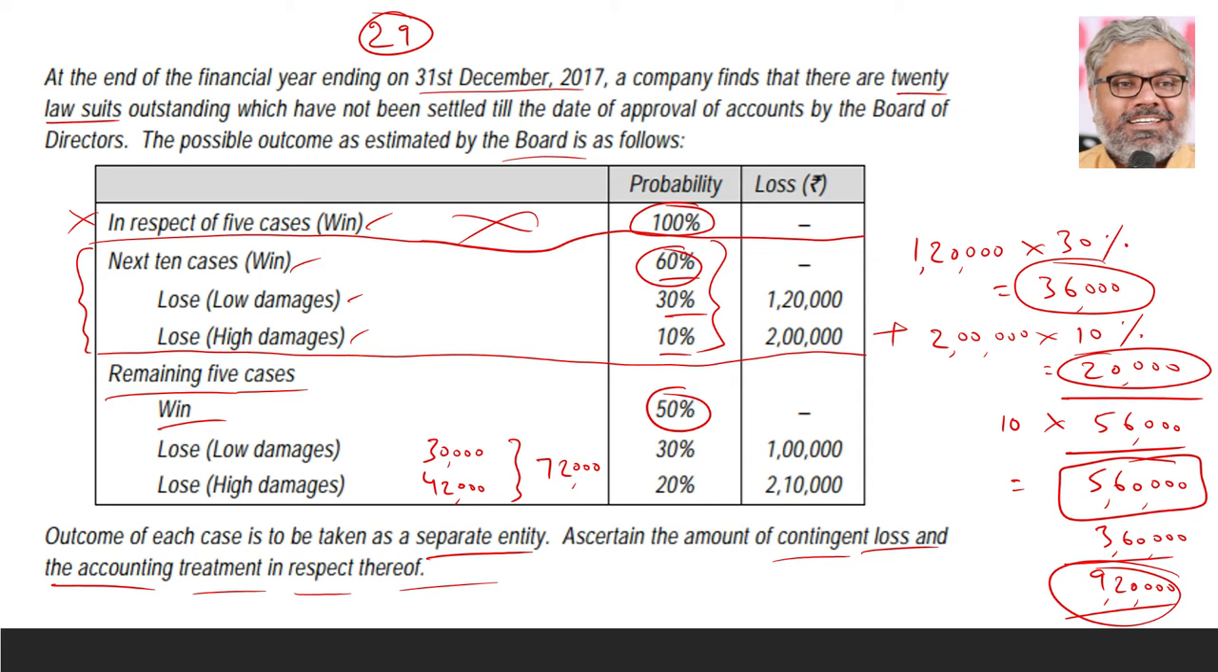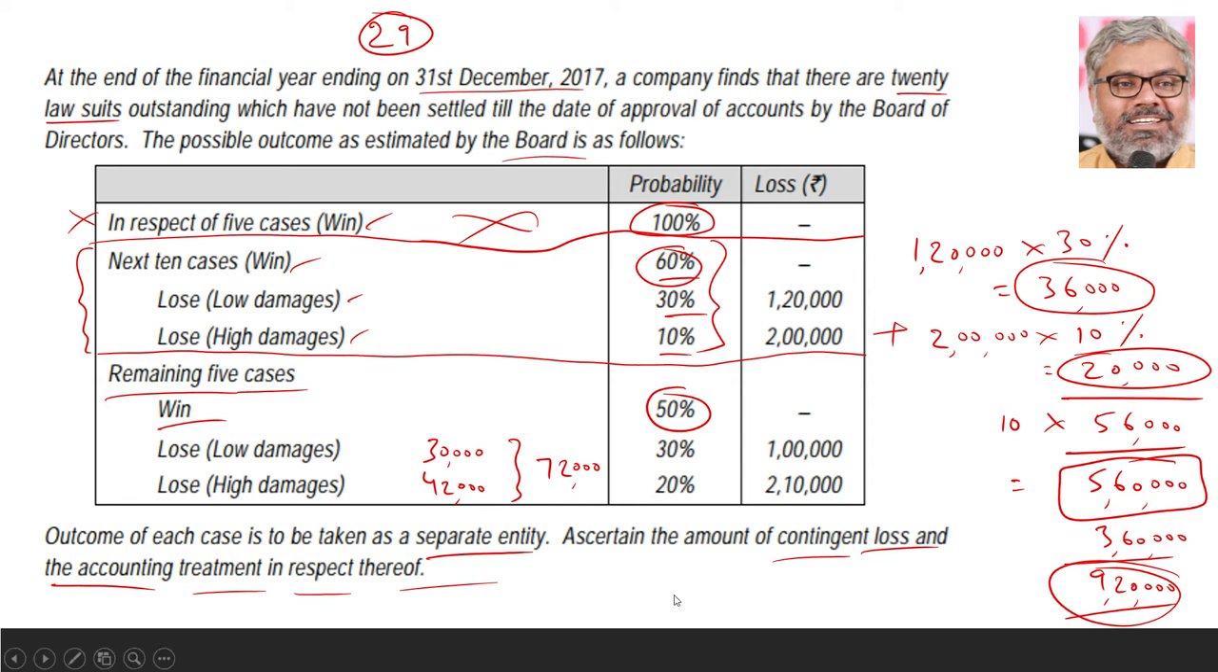The point is, how much is the contingent liability? If at all we want to show the amount, as the disclosure requirements of AS 29 clearly say, wherever possible, wherever practicable, the financial impact of the contingent liability has to be disclosed. How? This is how we can disclose it. So 1,20,000 into 30%, 36,000. 2 lakhs into 10%, 20,000. Total 56,000 into 10, 5,60,000. Plus 3,60,000 related to the next 5 cases. That was 30,000 plus 42,000. Total of 9,20,000 is the contingent liability.